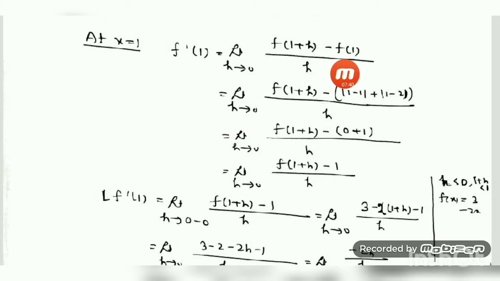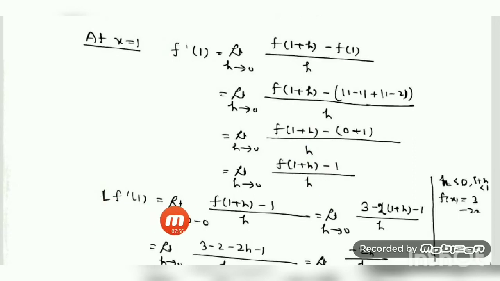But we can write down what is f of 1. I substitute the value of 1 in the given function: modulus of 1 minus 1 plus modulus of 1 minus 2, which is equal to 0 plus modulus of minus 1, which is 1. So the value is 1. The denominator h I keep as it is.